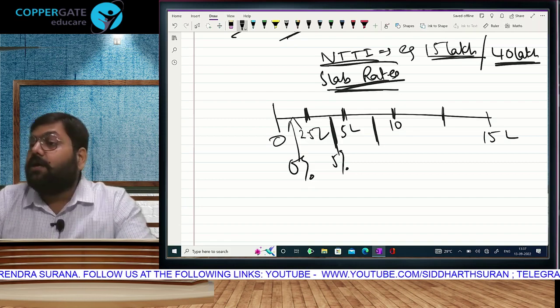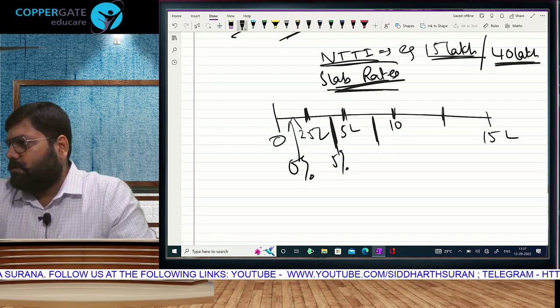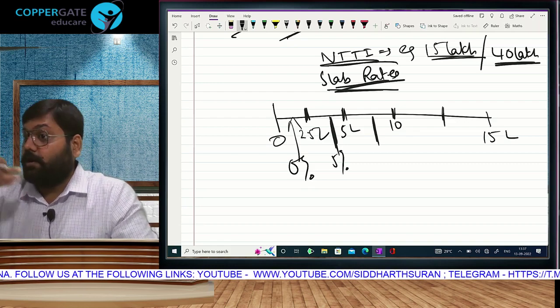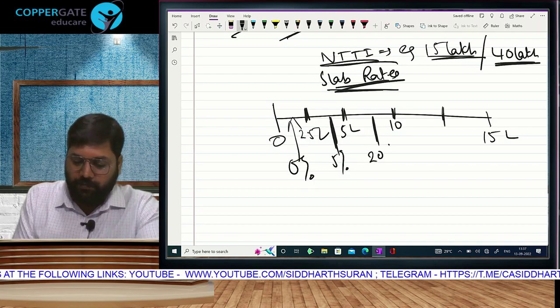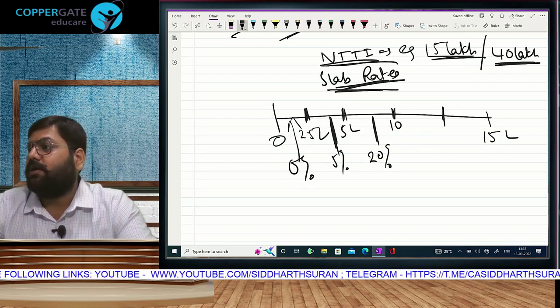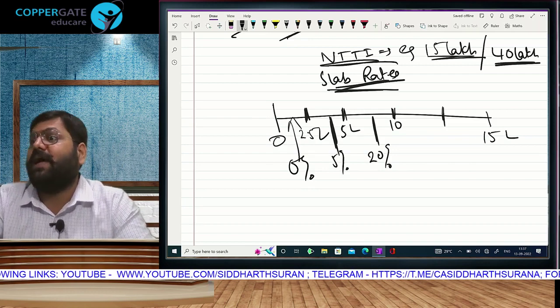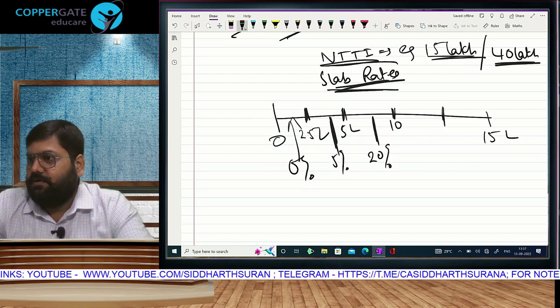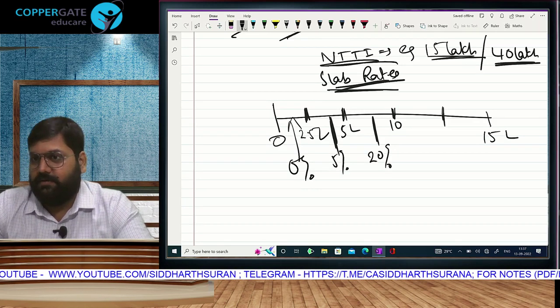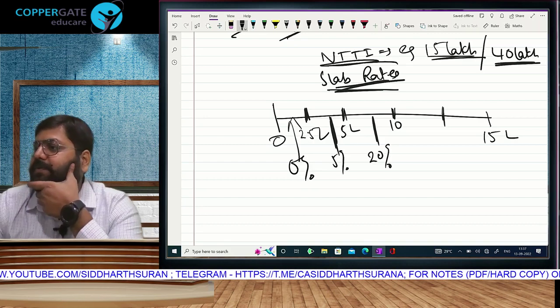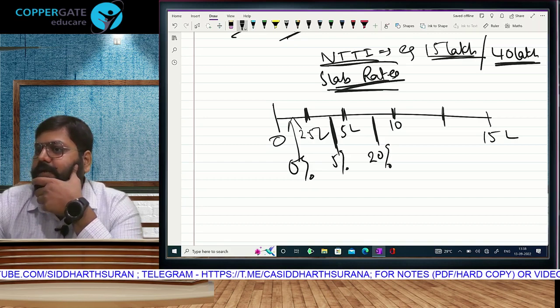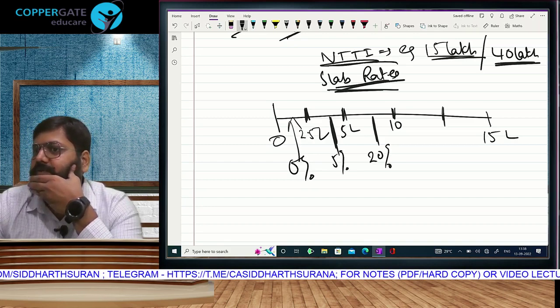Where was I? 8 lakh. Example. That means you are earning good enough that you can contribute more towards nation building. You pay tax at 20% on the income in this slab, on this bracket. This bracket, we call it a slab. 8 lakh hai, so 20% will come. But will it be 8 lakh ka 20? Now, how will you do it?